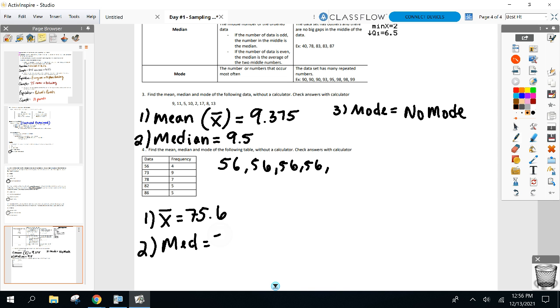78 is the middle number. And again, don't look for the mode. What number occurs the most? 73. Are we ever rounding? I'll tell you when to round. Usually there should be rounding directions, yes. If not, just go nearest 10. You'll be fine. Mode 73.